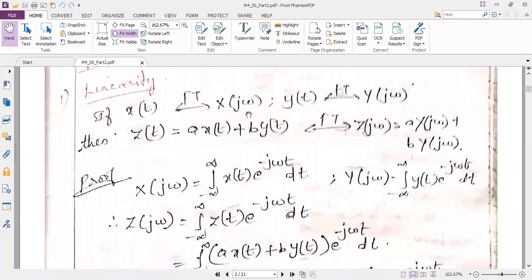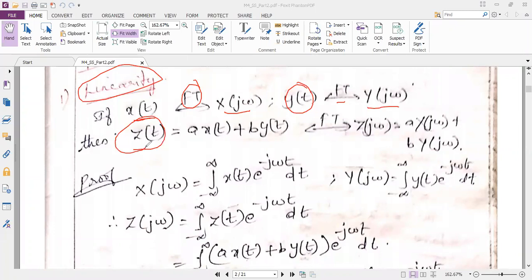So the first property is the linearity property. You need to know the statement. The Fourier transform of x of t is x of j omega. Similarly, the Fourier transform of y of t is y of j omega. The statement is, then I take a third variable called z of t, where z of t equals a times x of t plus b times y of t. Its Fourier transform is z of j omega.